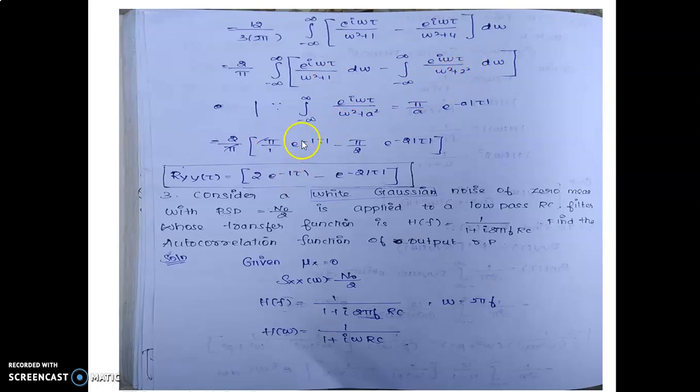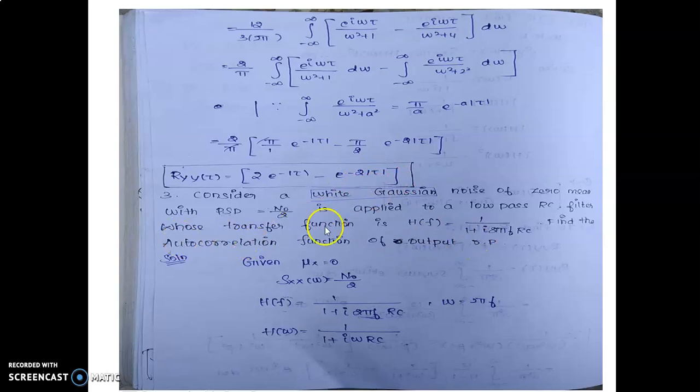So pi by 1 into e^(minus |tau|) minus pi by 2 into e^(minus 2 |tau|). So the final answer is R_YY of tau equal to 2 into e^(minus |tau|) minus e^(minus 2 |tau|).